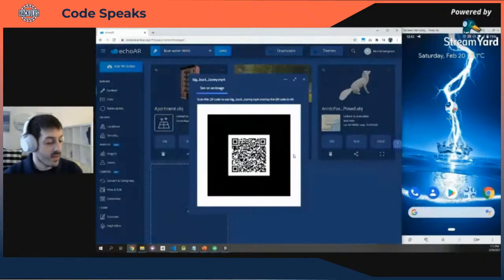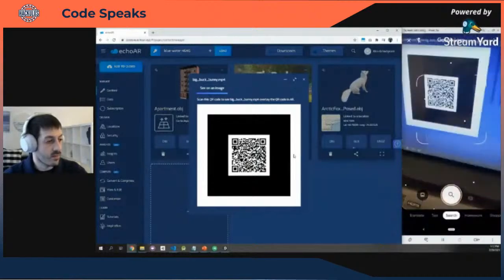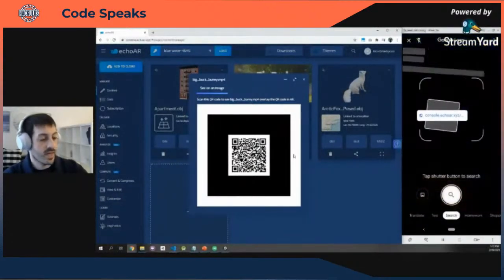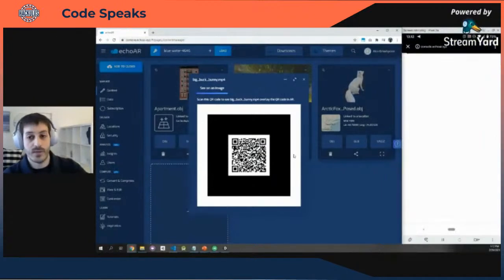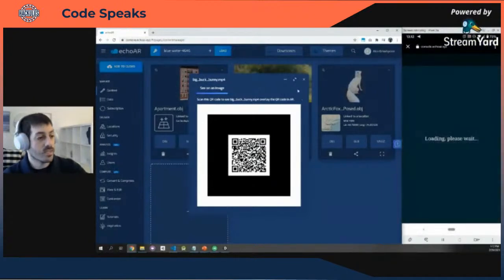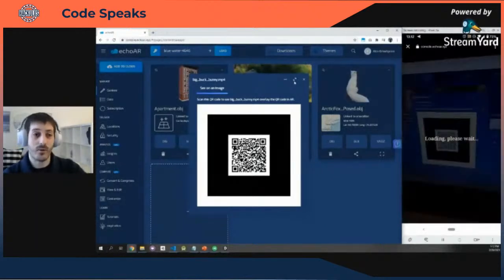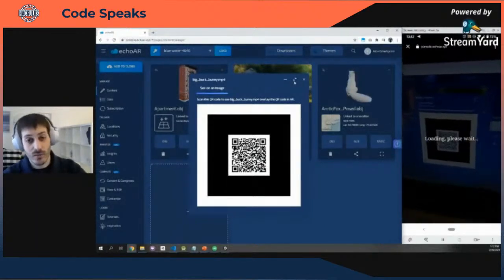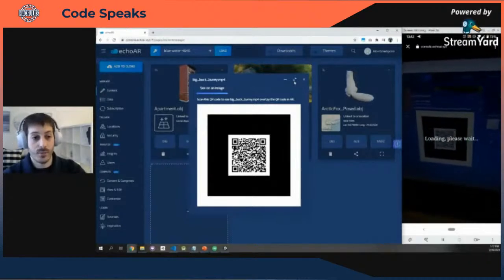So now let's scan the QR code when it comes to custom images. Again, the same QR code redirects to a website. You don't have to install anything. Once that's done, you'll see that the camera doesn't recognize the QR code anymore because now the target it's looking for is the custom image that we uploaded.